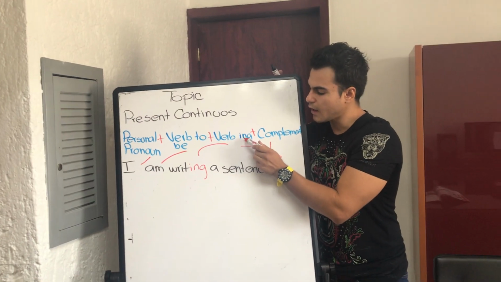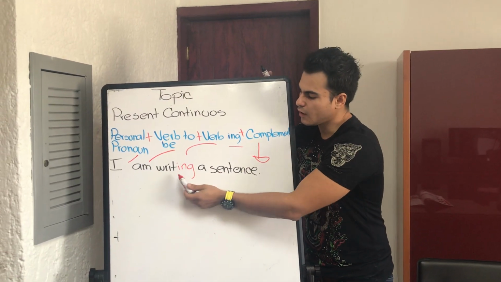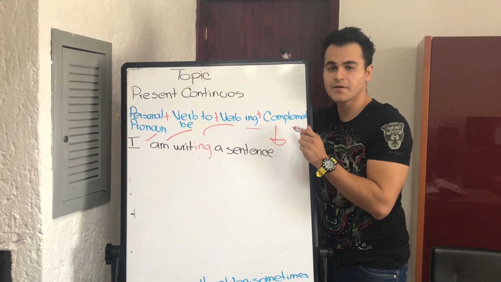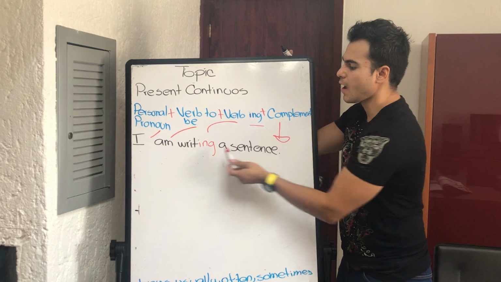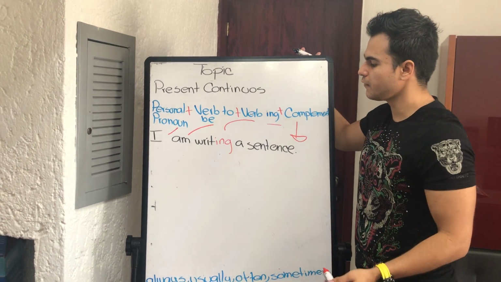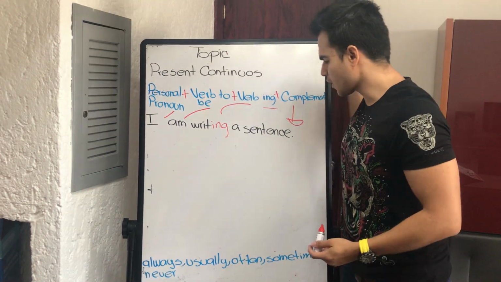Right? I have I, N, and G. Tengo I, N, G al final de mi verbo. I am writing. And finally, my complement. I am writing a sentence, right? How can we make that negative? How can we make a negative sentence? That will be